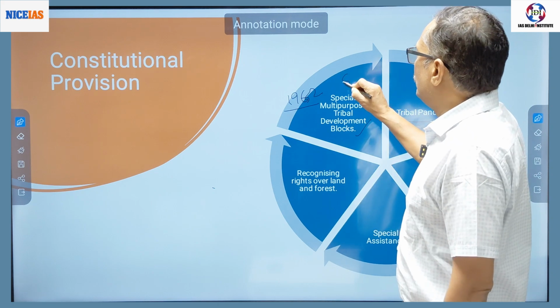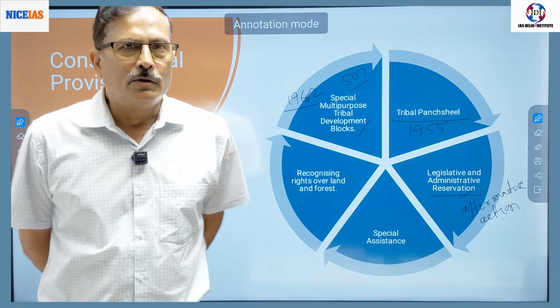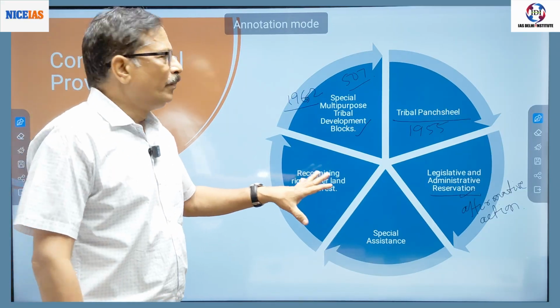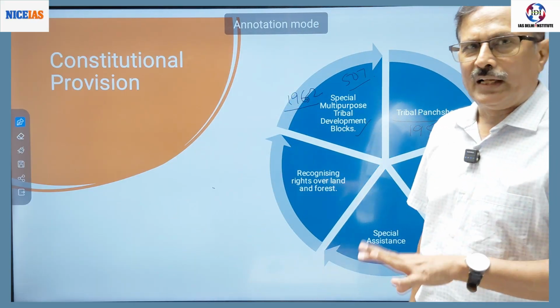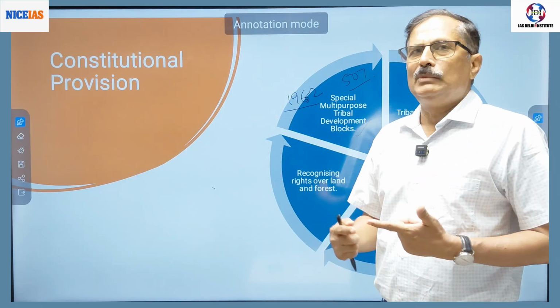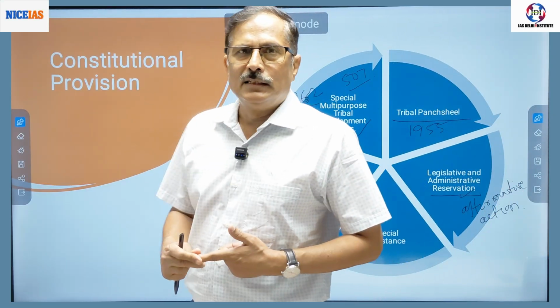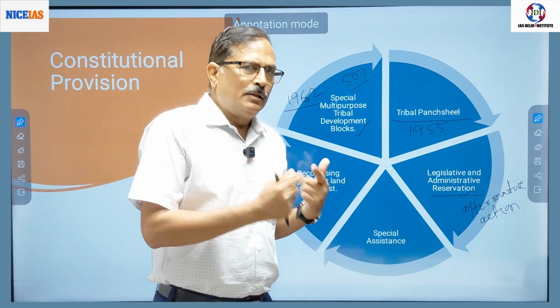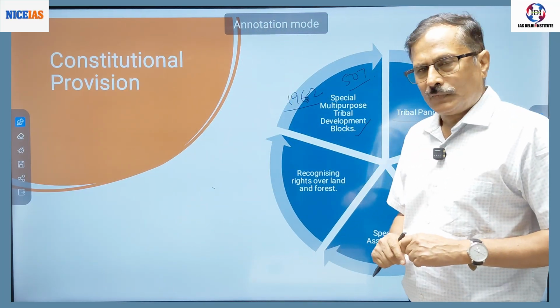Today you will find there are 507 special multi-purpose tribal development blocks, through which we help emancipate tribes. So for the emancipation of tribes, for their integration into the national mainstream, to protect their cultural autonomy, this categorization is done, right?